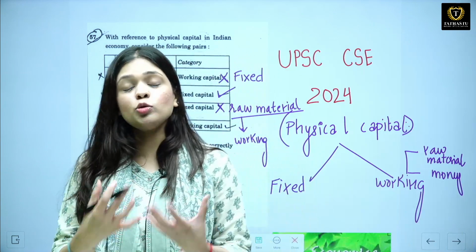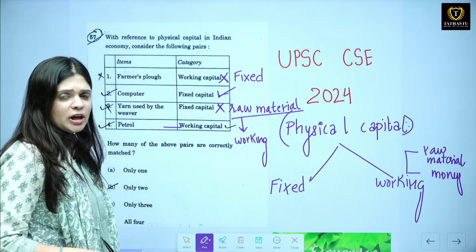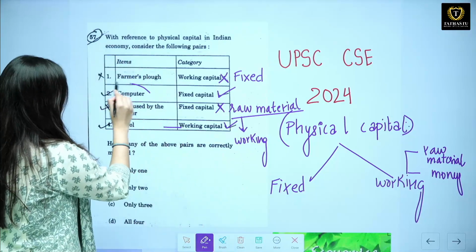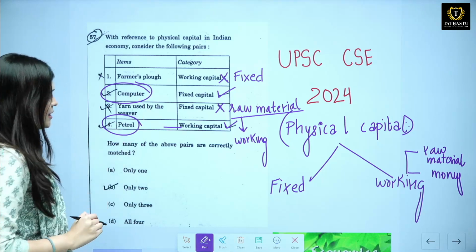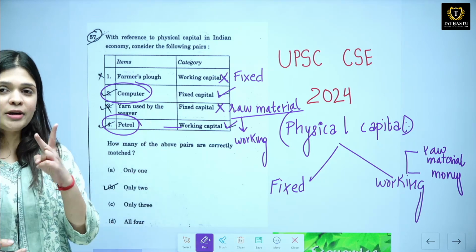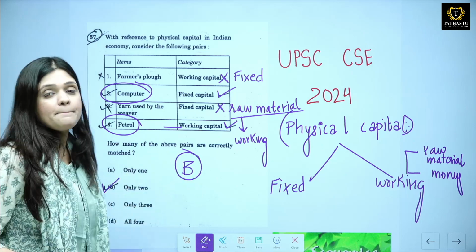Okay. Then petrol is also working capital. Why? Because again it will be used up in the production process. Let's say you have a transportation business, you need petrol, that will be used to provide the services, right? So it is a working capital. So second is correct, fourth is correct. They are asking how many pairs are matched up correctly. So out of 4, 2 are correct. So the answer will be only 2. The answer to this question will be B.